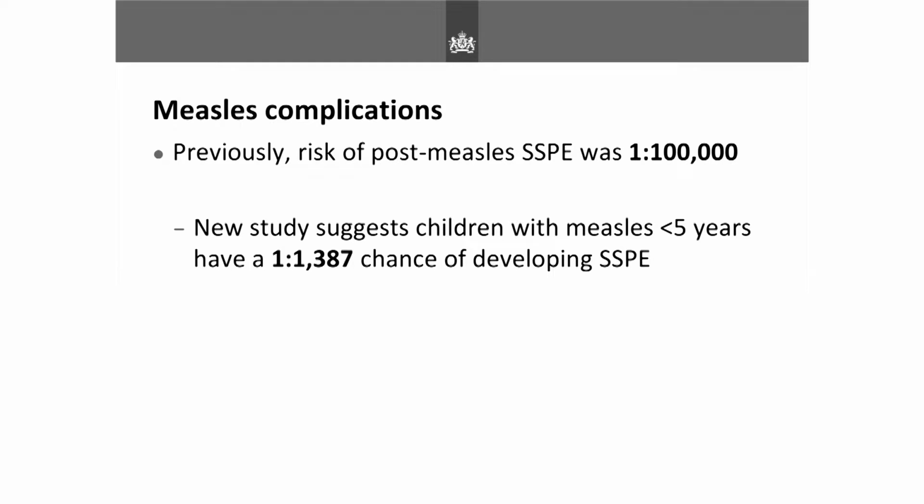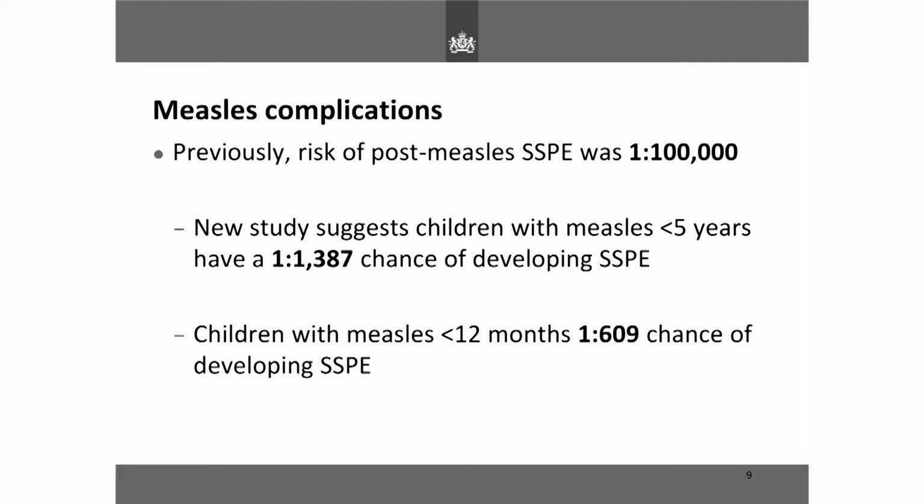So children with measles below 5 years of age have almost a 1 in 1,000 chance of developing SSPE. And amongst children who get measles below 12 months, there's an even more increased risk of developing SSPE. So it's a complication that is fatal in each event. So I think it is certainly a huge problem with measles infections.